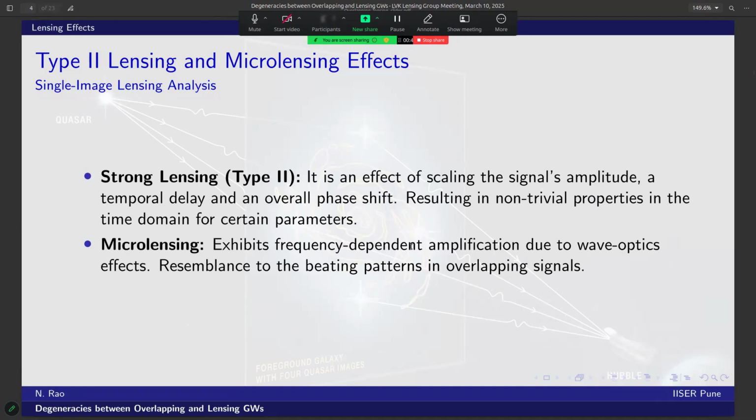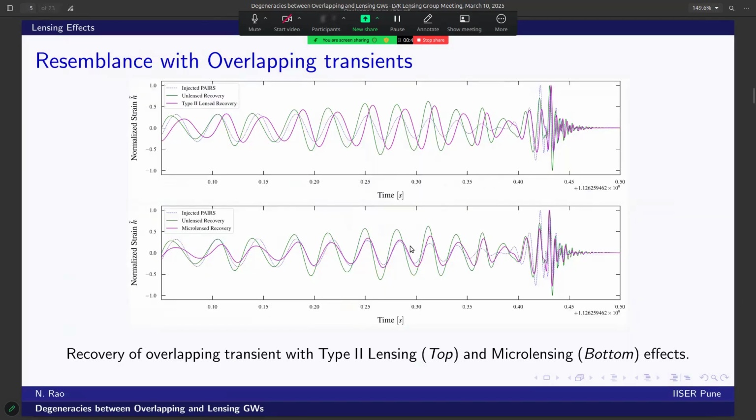These lensing effects have the potential to mimic the beating patterns seen in overlapping signals, which is why understanding these degeneracies is so essential. Here, on the top, we recover an overlapping strain with the type 2 lens template, and on the bottom, you see the waveform recovered using a microlens template.